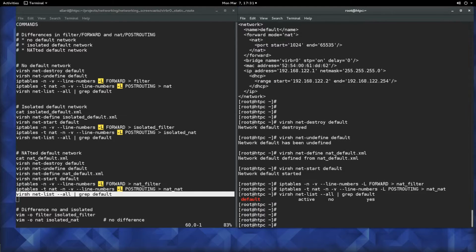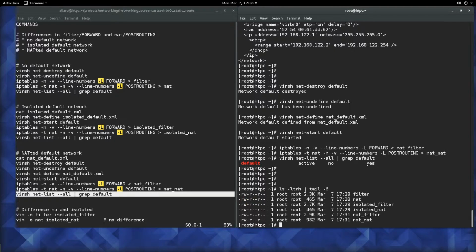Okay, so now we basically got our six files of three different situations of the default network. One when it is not existing, one when it is an isolated network, and the third one when it's a NATted network.